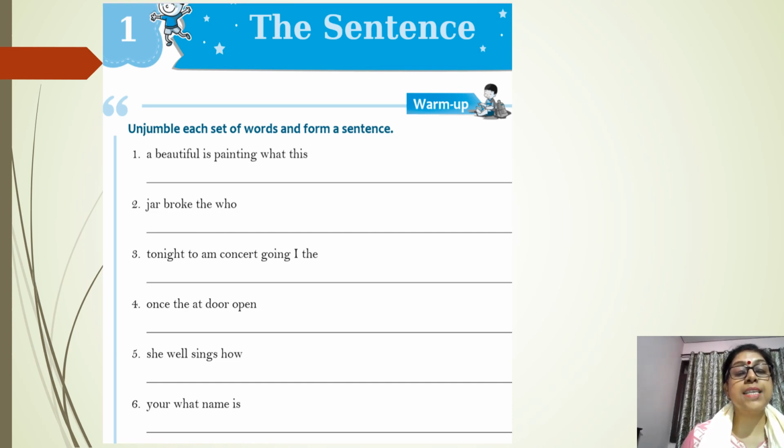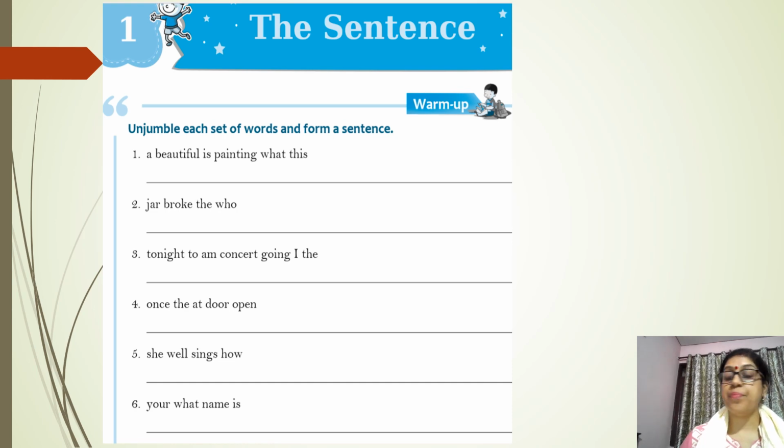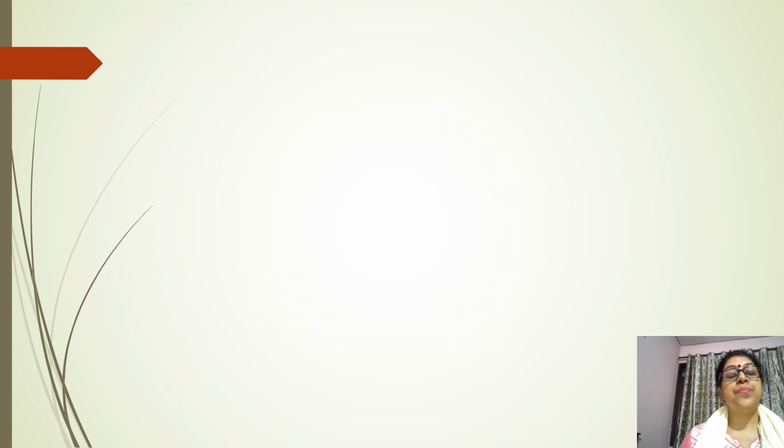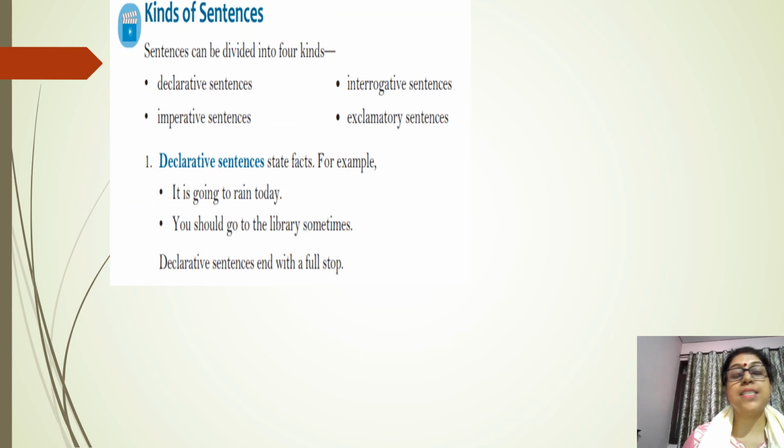A beautiful is painting what this. What a beautiful painting this is. Jar broke the who. Who broke the jar? And these things are very easy. You can do the last one: your what name is. What is your name? So these are the different kinds of sentences. You do it. And afterward we have kinds of sentences.